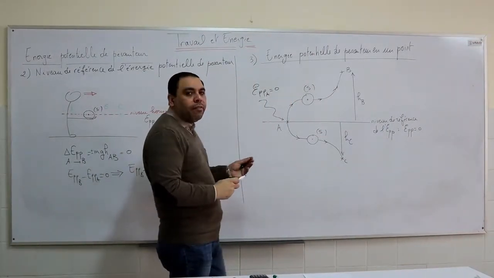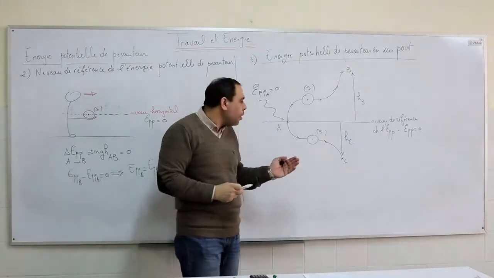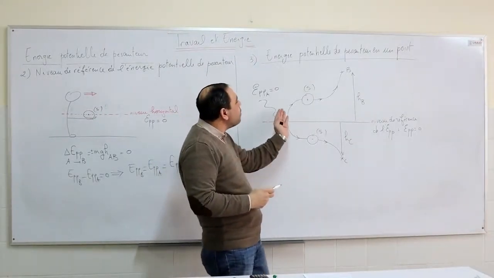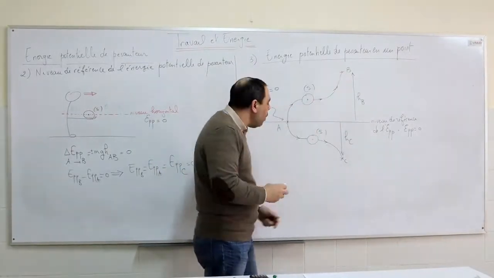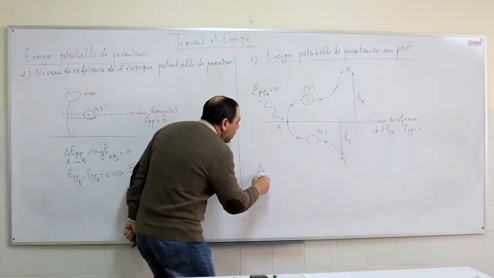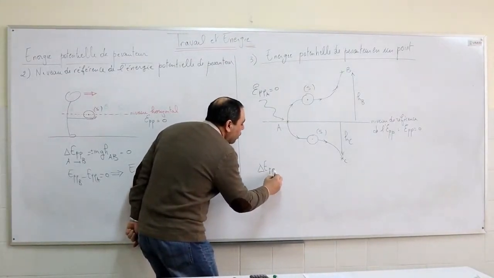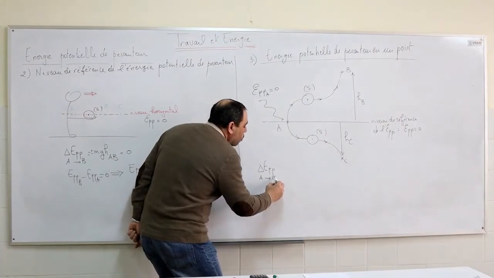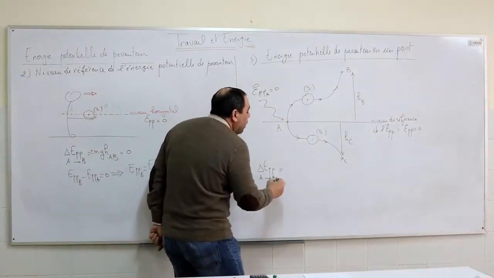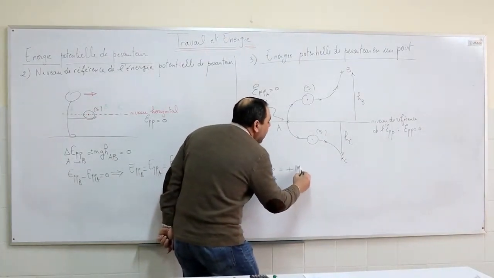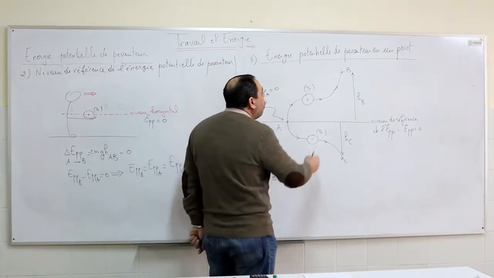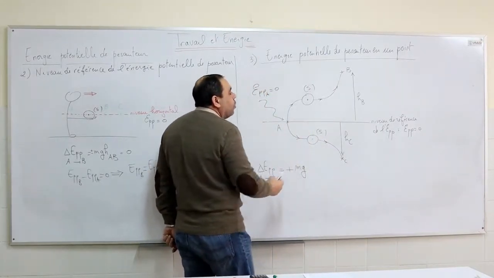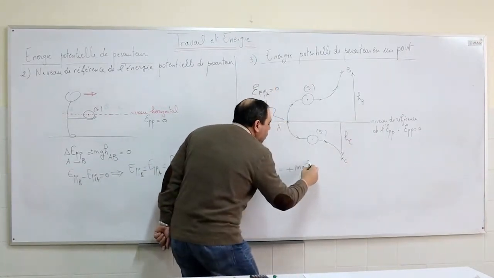Now, during the rise of the body from A to B, the variation in its gravitational potential energy from A to B is equal to plus mg times the height between A and B, which is hb.